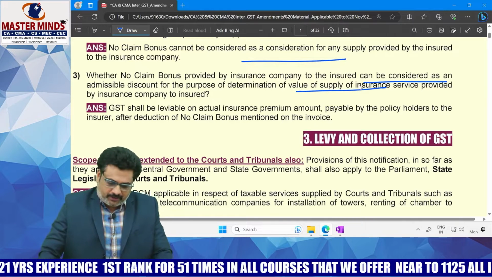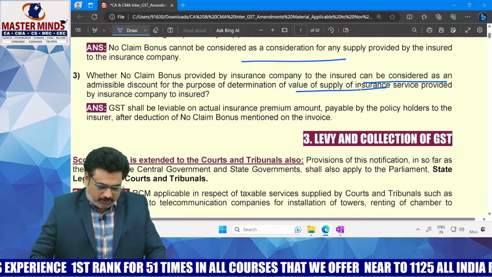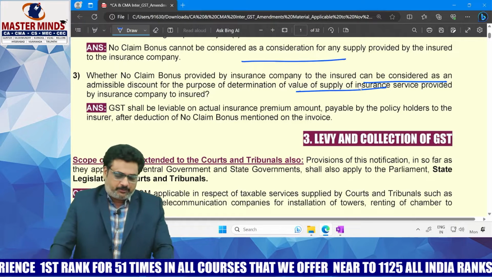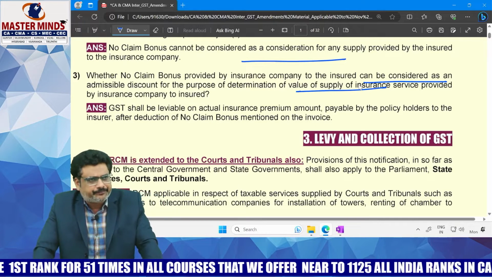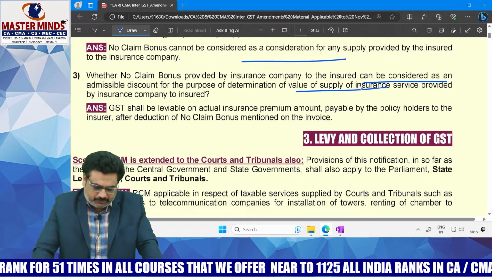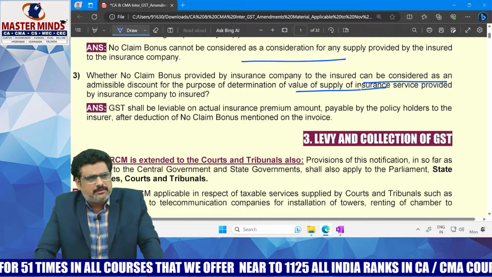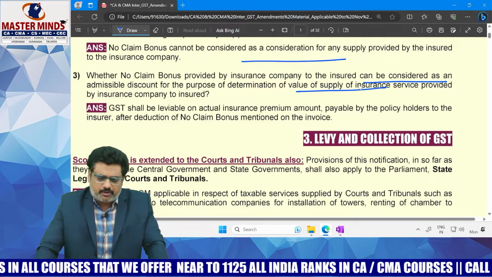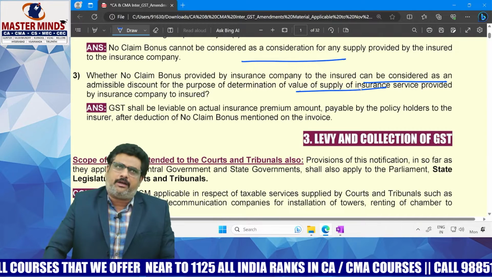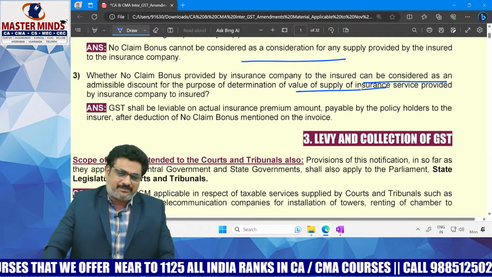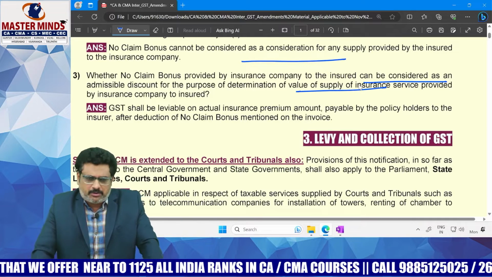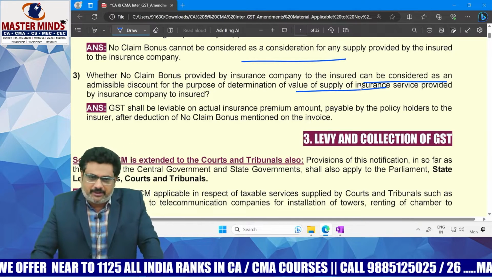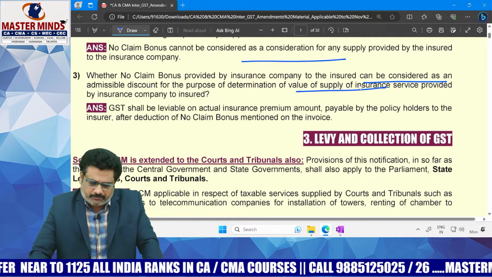With respect to the second case, as per section 15 subsection 3, while computing the value of supply, any discount which is given before or at the time of supply will be excludable if that discount has been recorded in the books of accounts of the person.